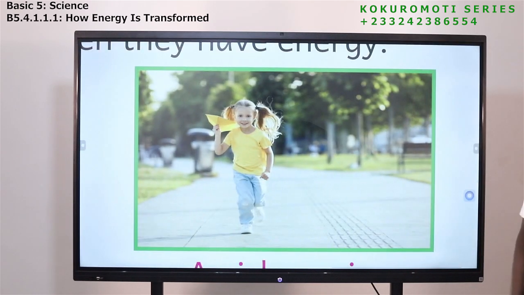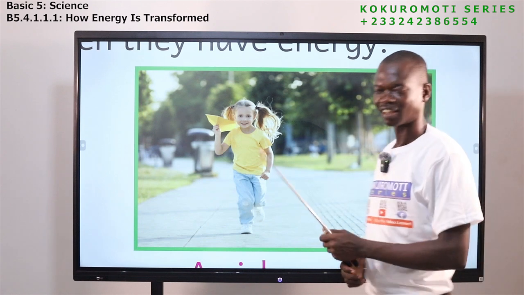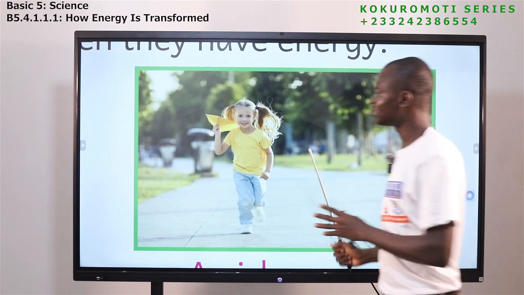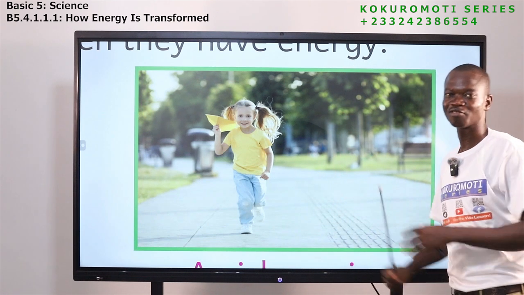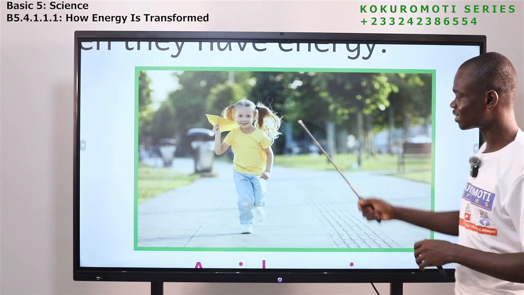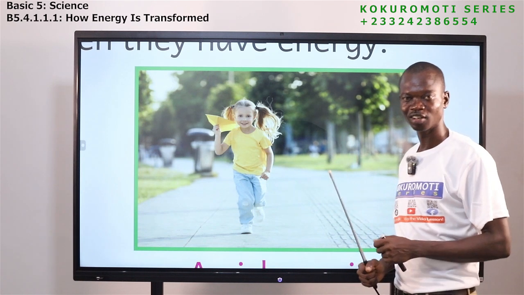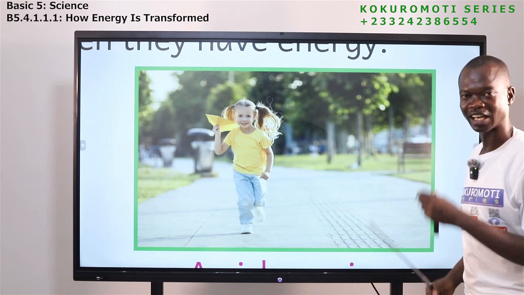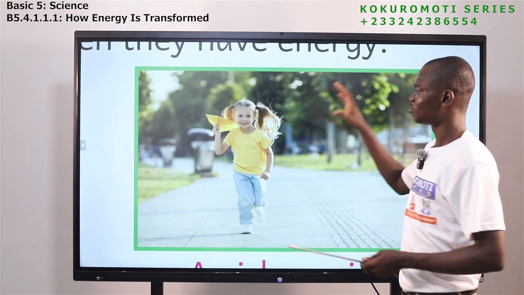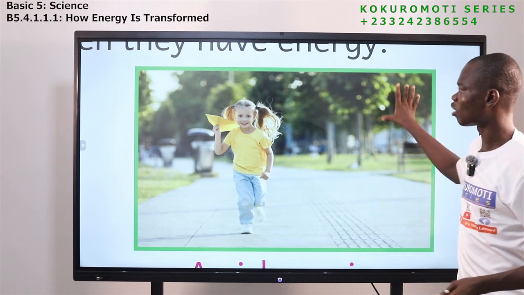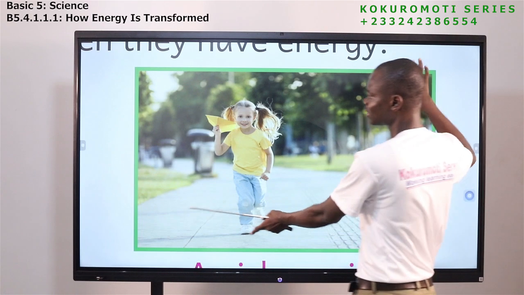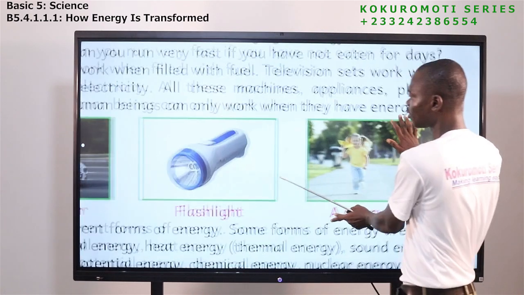Very beautiful like you. Okay, so the girl is running. If this girl has not eaten for about 3 days, do you think she can even stand and walk? Not to even talk of running. So we are able to do our things, our work, as a result of what? The energy that we have.